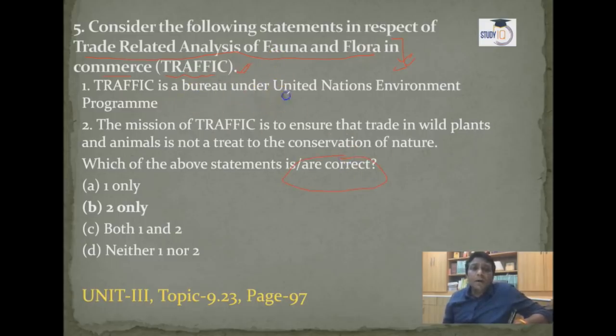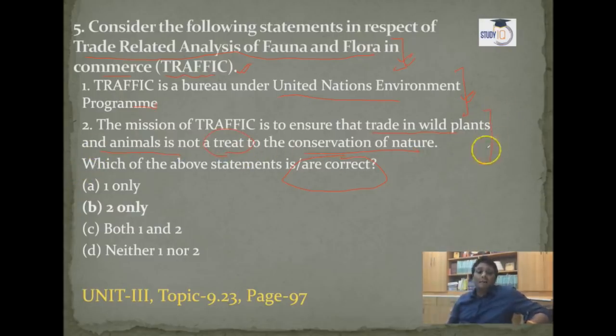TRAFFIC is a bureau under UNEP, United Nations Environment Programme. See guys, TRAFFIC is not a bureau under UNEP. I will describe it to you. What is it working under? And the mission of TRAFFIC is to ensure that the trade in wild plants and animals is not a threat to the conservation of nature.